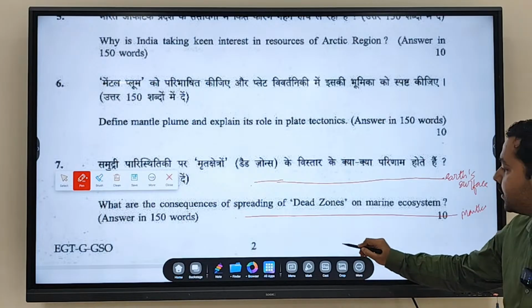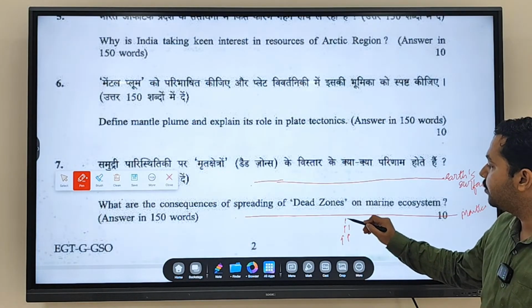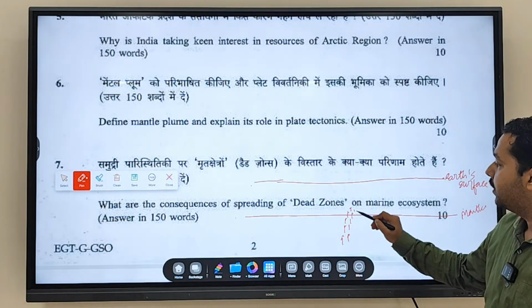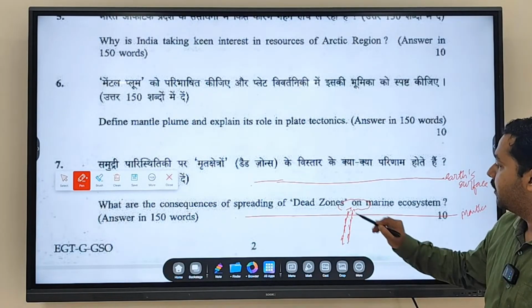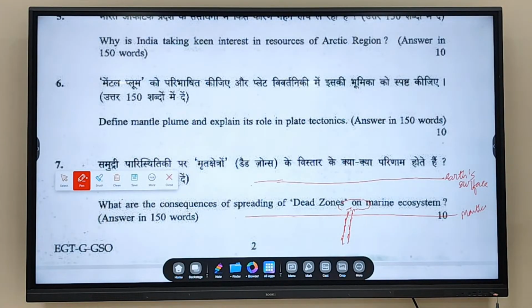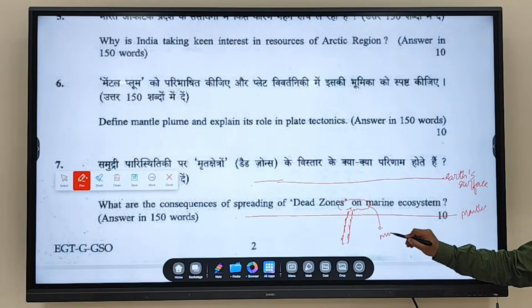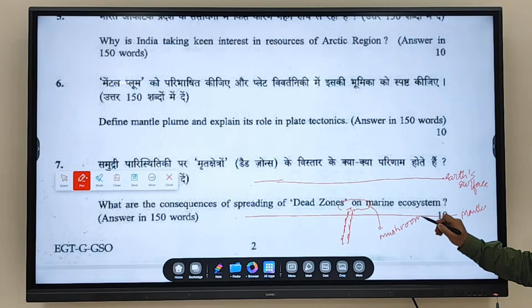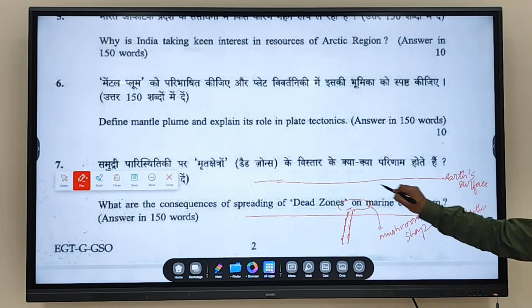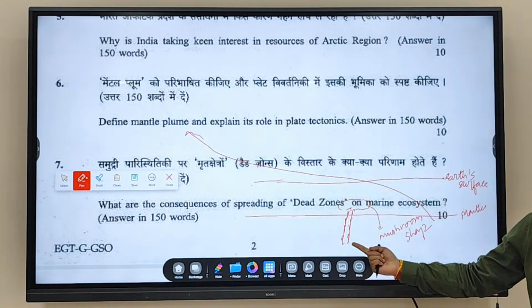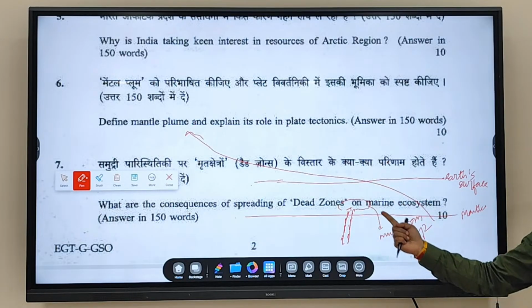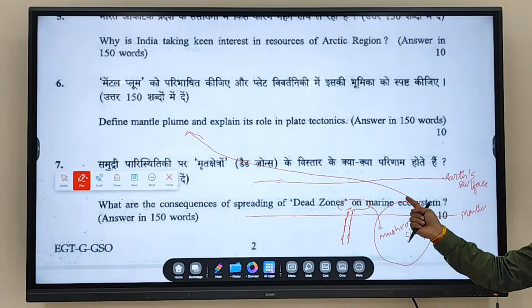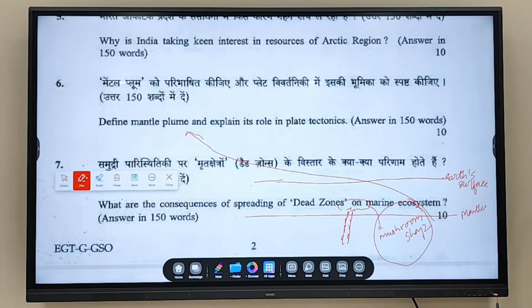From the mantle region, small convectional currents come up and spread like this. Which shape is this taking? Mushroom shape. So the mantle plume is like this: a small convectional current rising like this and then spreading like this, taking a mushroom shape. This is what we refer to as the mantle plume.